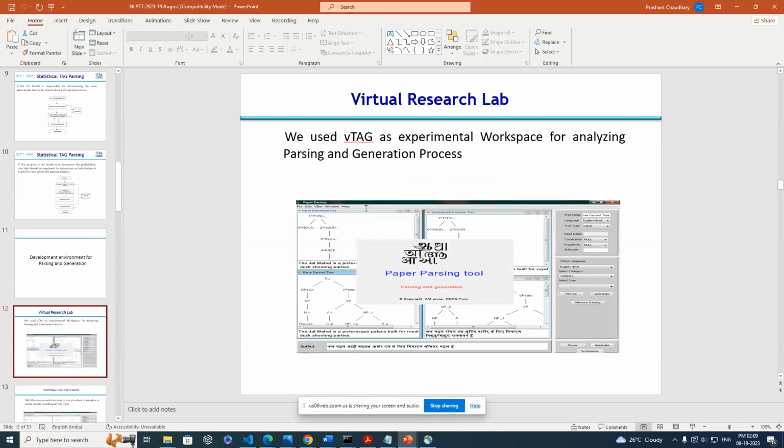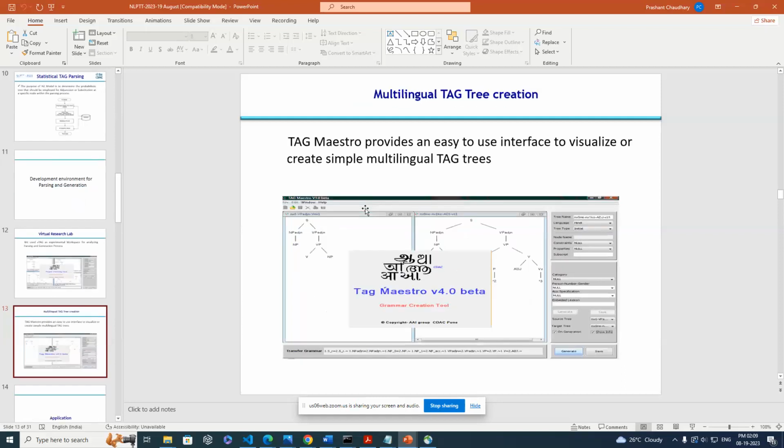Basically, this is a complete graphical visual environment where you can create the tree, analyze the tree, and visually analyze the parsing. Our language expert team has created the multilingual tree set we used in this research. This is the tree creation facility in the visual environment.